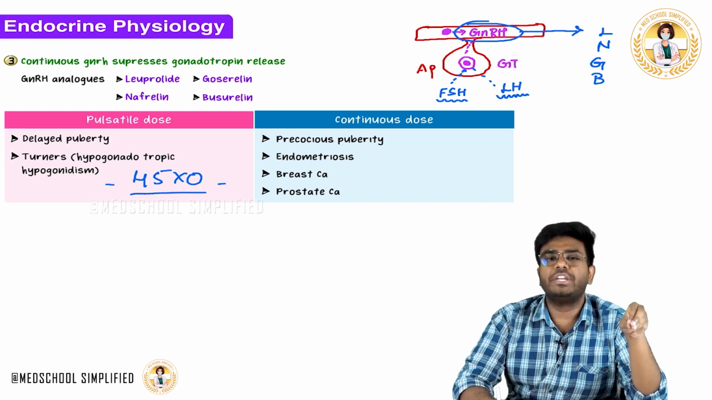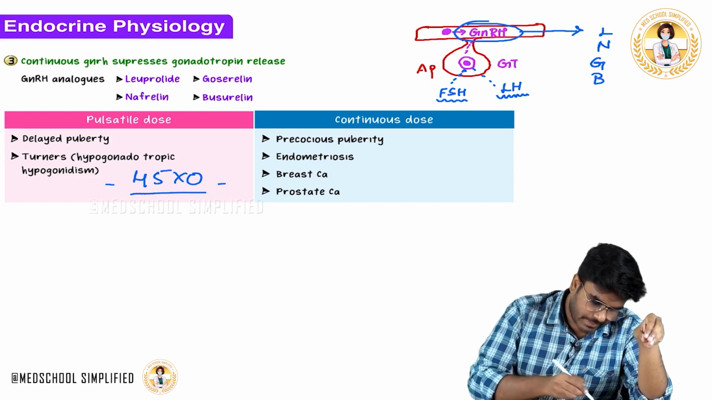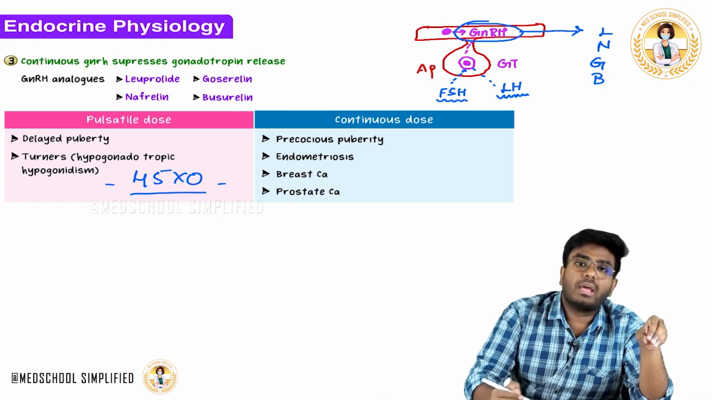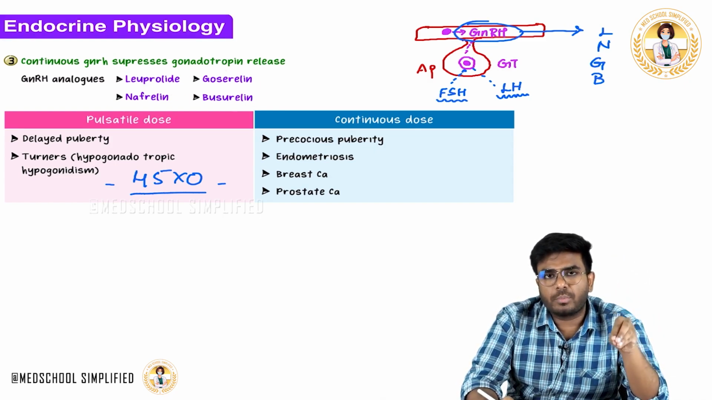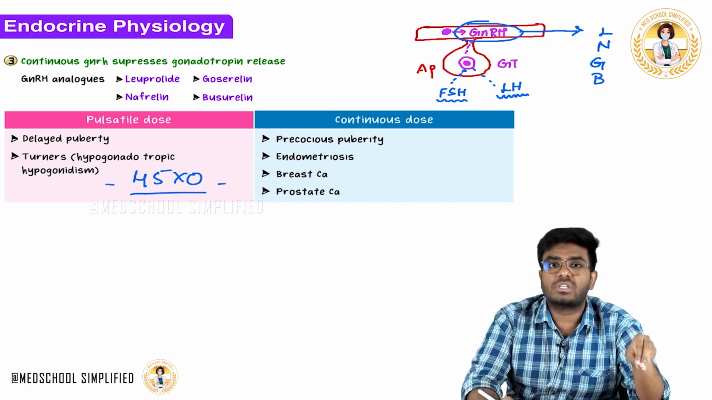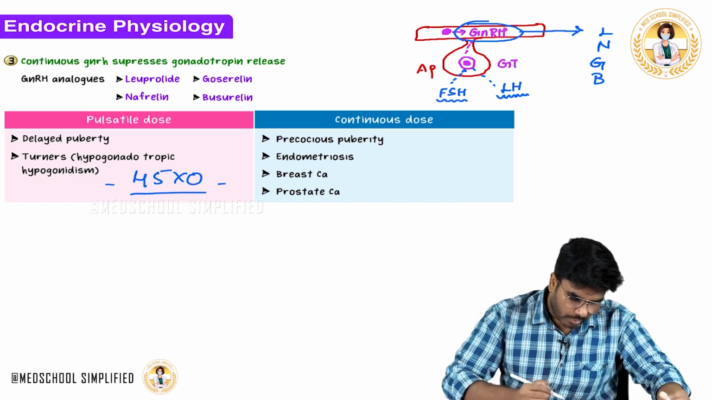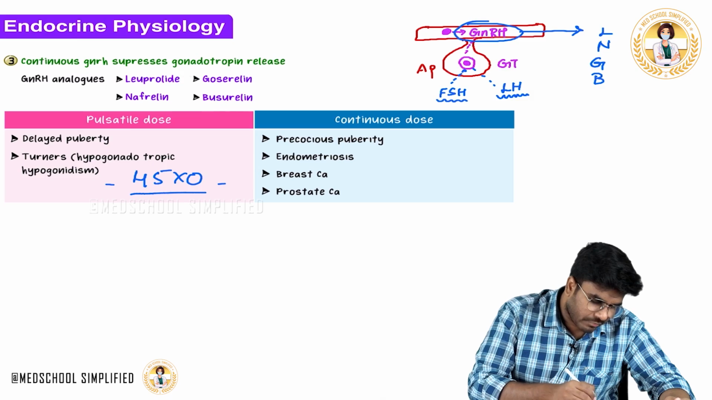So what you need to do? You need to give these drugs in pulsatile doses. When you give these drugs in pulsatile doses, what happens? Her pituitary gland will start to produce FSH and LH. This FSH will stimulate the ovaries to release the estrogen, and that estrogen is osteoprotective. That's what I am trying to put in your mind. Now after this, let's talk about the usage of these drugs.